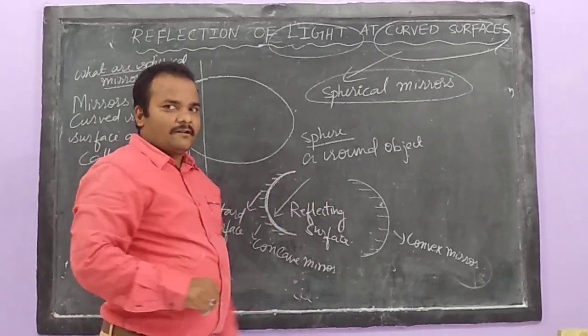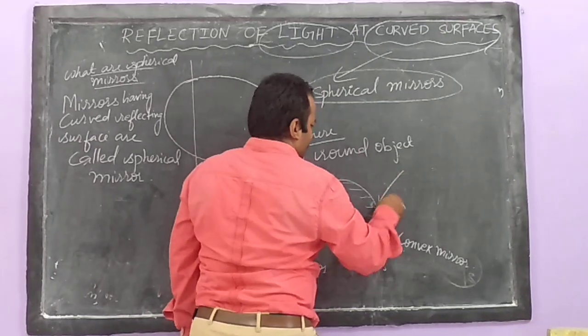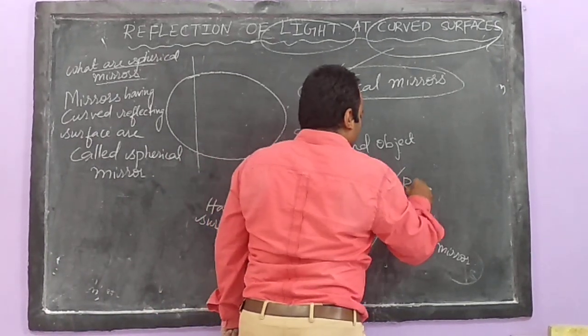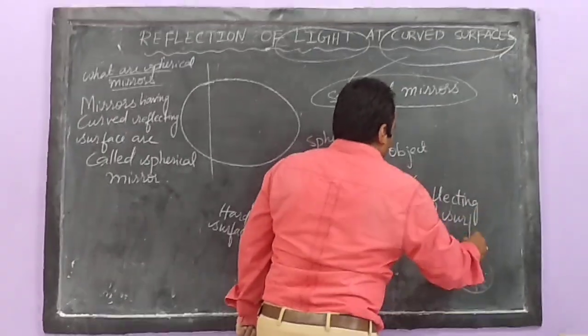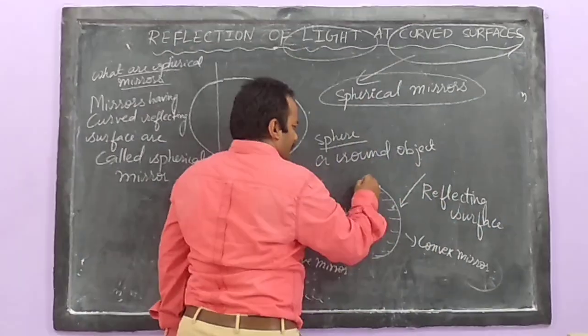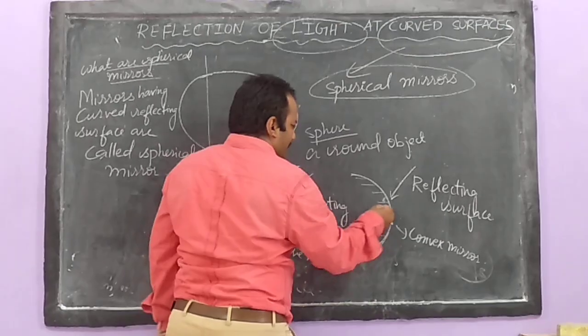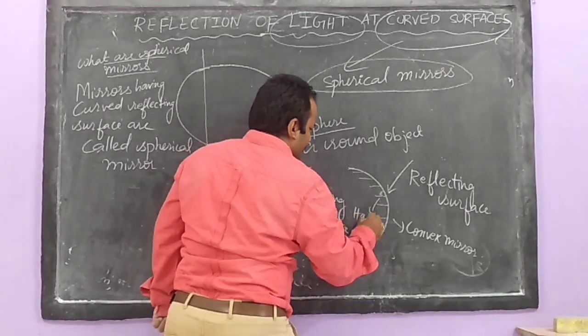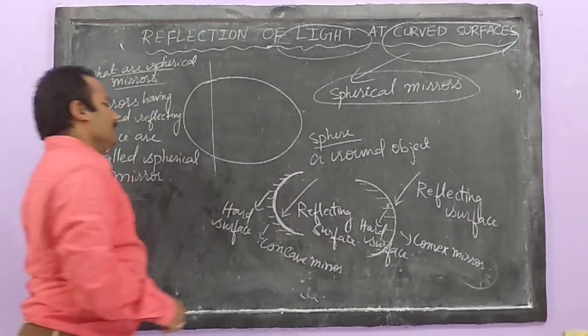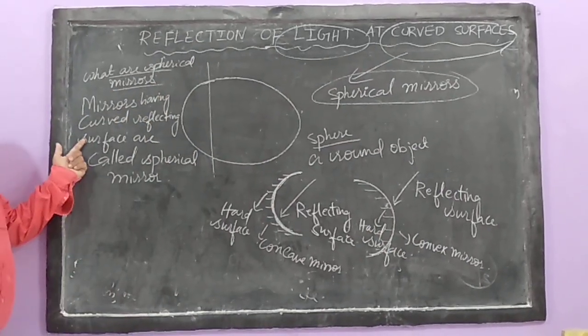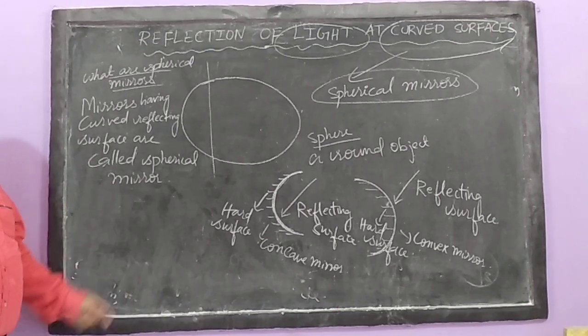If I talk about the convex mirror, the outside surface is the reflecting surface, and the inside surface is the hard surface. So my dear friends, mirrors having a curved reflecting surface are called spherical mirrors.